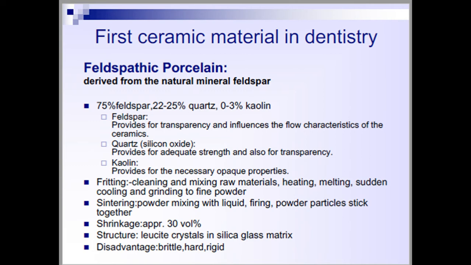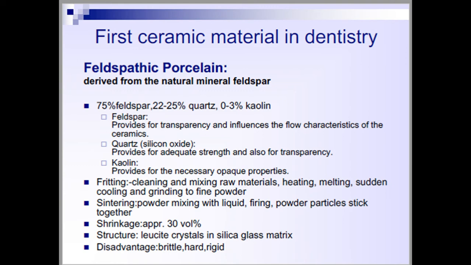According to composition, this is how we are going to classify these ceramics. We can classify them as feldspathic porcelains, lucite based porcelain, lithium based porcelain, alumina porcelain, silica based and zirconia based porcelains. So when we come across these compositions, we can give different names to different types of ceramic materials.